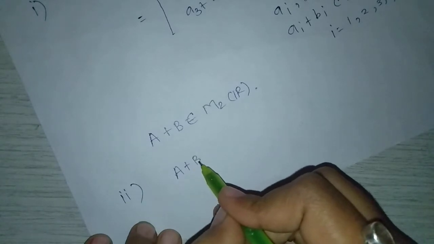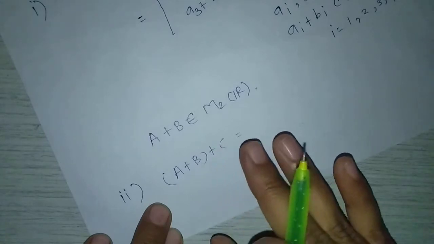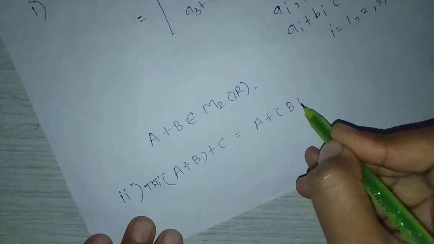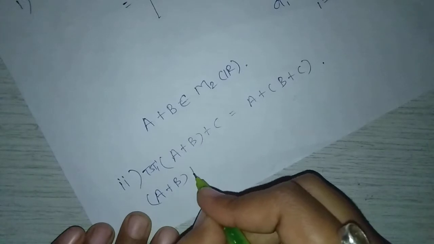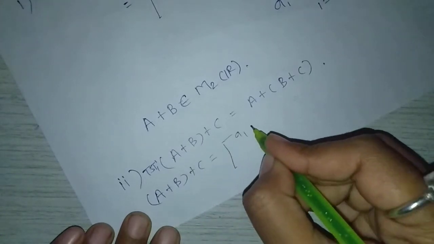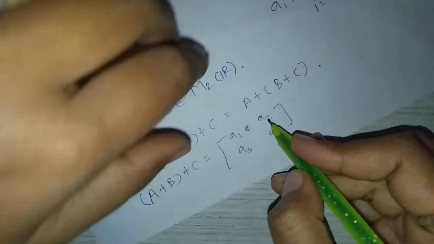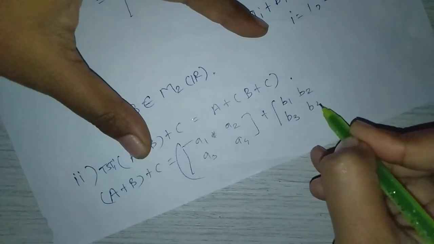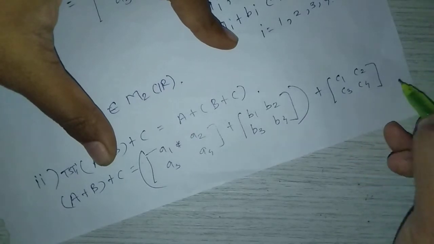Second, associativity property, A plus B plus C. We have to show that this is equal to A plus B plus C. First consider the left hand side, A plus B plus C equal to A1, A2, A3, A4 plus B1, B2, B3, B4 plus C1, C2, C3, C4.